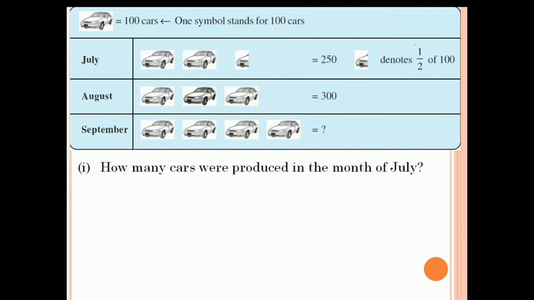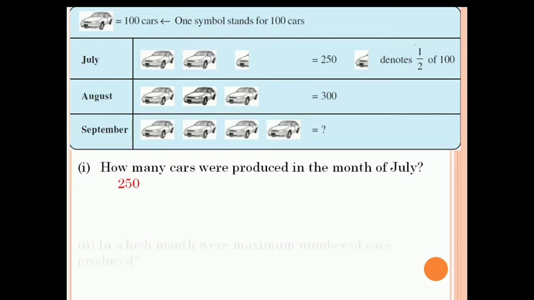Now related to this table, there are some questions that we have to answer. How many cars were produced in the month of July? You can see that in July, there are 2.5 pictures. So 2 full pictures denote 200 cars and half a picture stands for 50 cars, because half of 100 is 50. So my answer is 250.